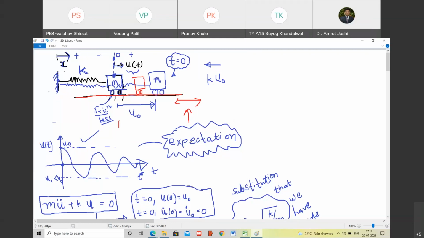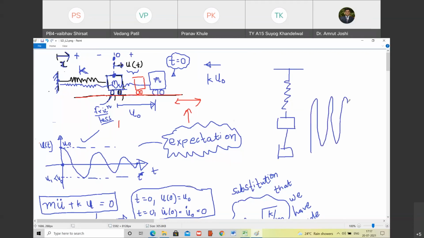No, but even if there is no friction, imagine, can we do this experiment instead of having it this way? Can we have a mass attached to this spring hanging vertically? Can we do it like that or not? Are you with me? Yes. And then you pull it by some amount and leave it. This mathematical model will tell that it will keep on oscillating like this forever. Do you agree with me? Yes. Here there is no question of friction. Are you with me? Yes, sir. So what is the catch? Can anyone tell me what is the catch?